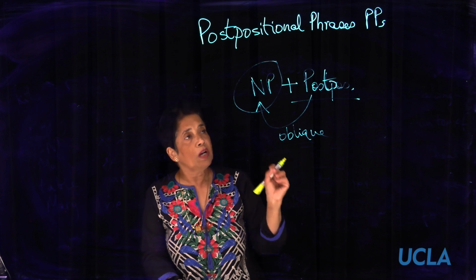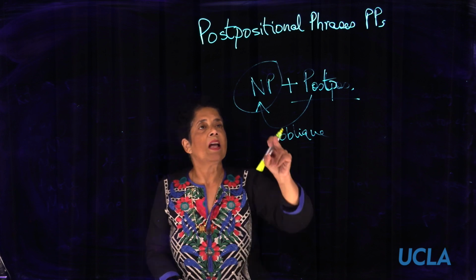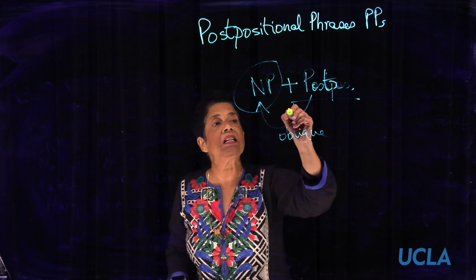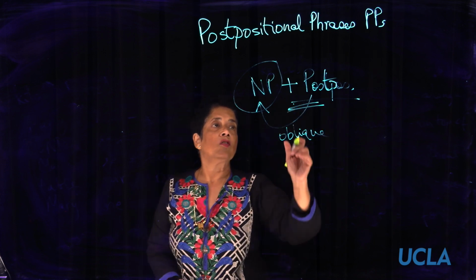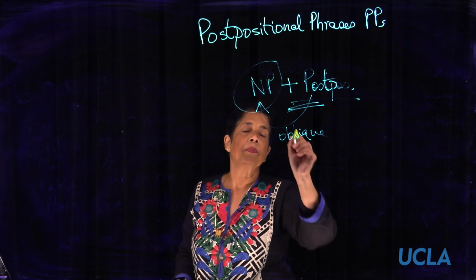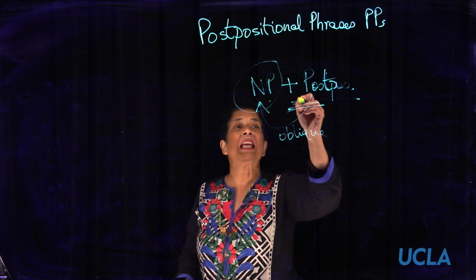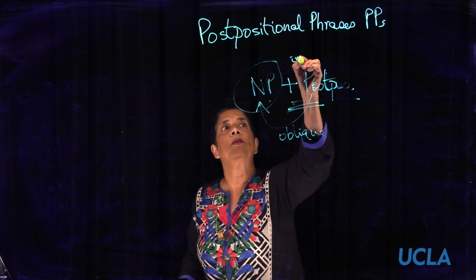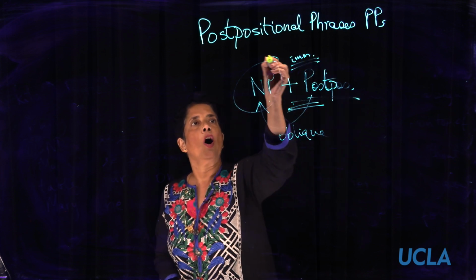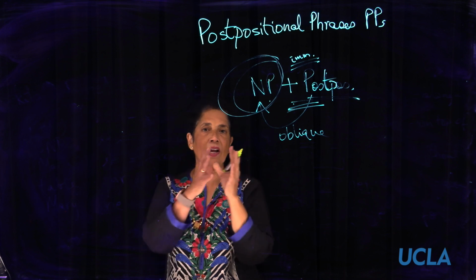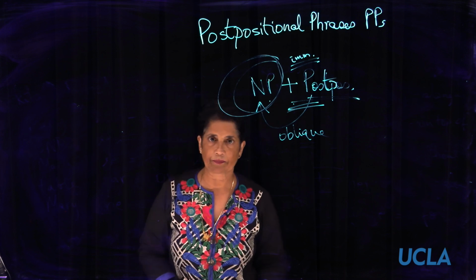Okay? And rephrasing that, if it is immediately followed by a postposition. So any time a noun phrase is immediately followed by a postposition, the whole noun phrase goes into oblique.